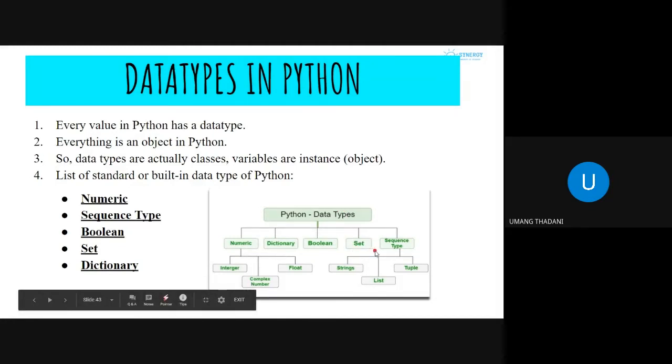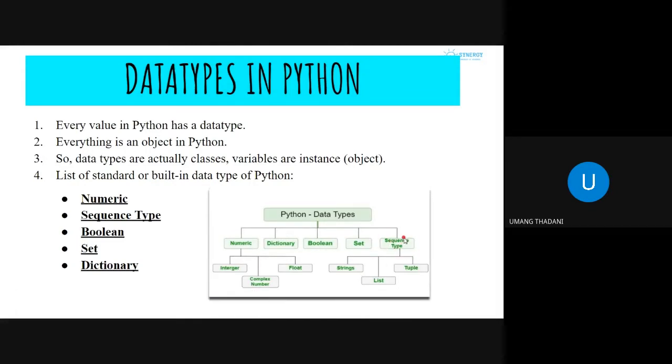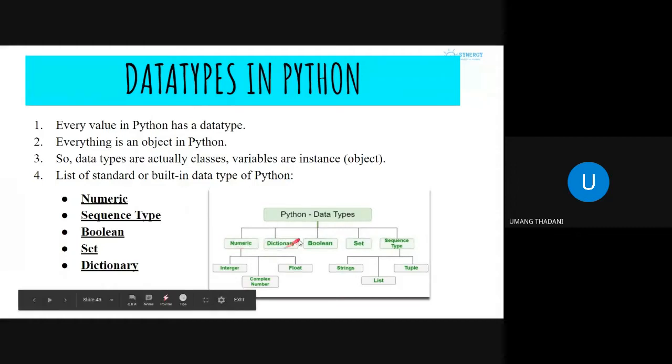Then we have sequence types. What sequence types hold is that they can hold a lot of values in just one single data type. All these data types, excluding dictionaries and sets, these numeric data types and Booleans, can hold only one variable and one value. But in the case of dictionaries, sets, and all these sequence types, you can hold multiple values.